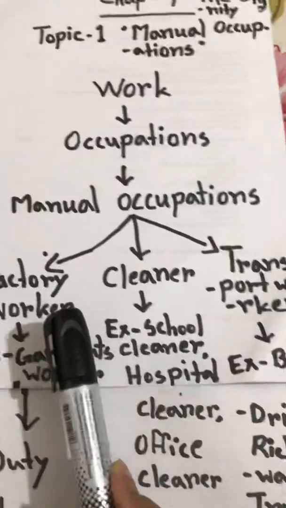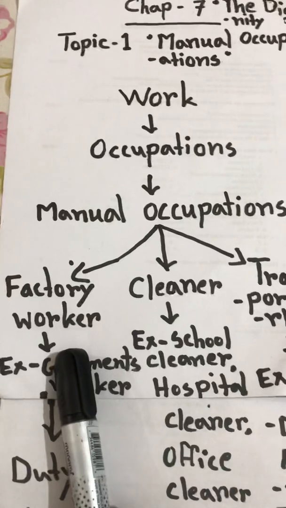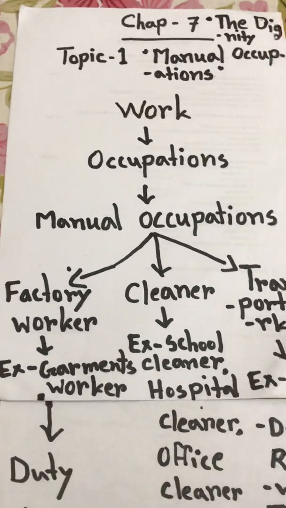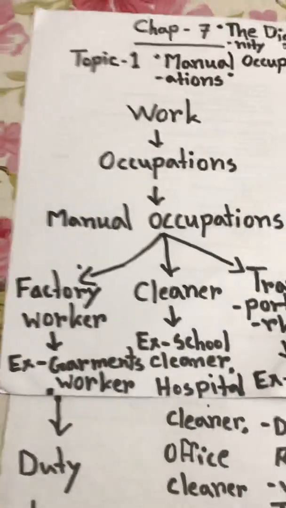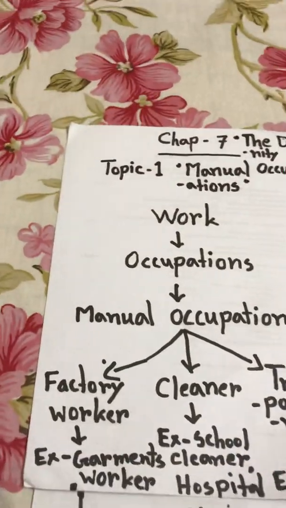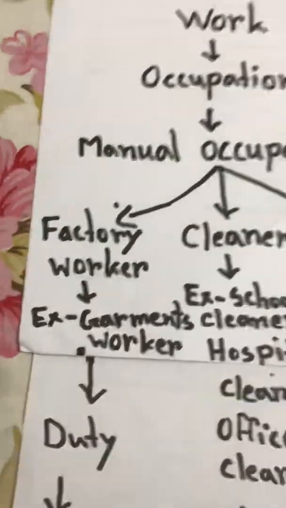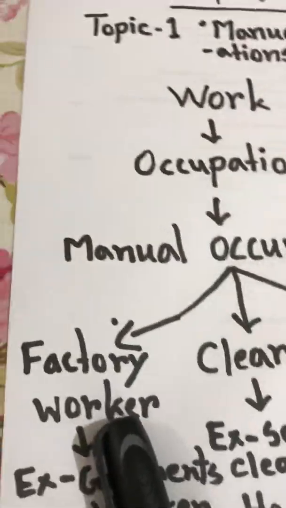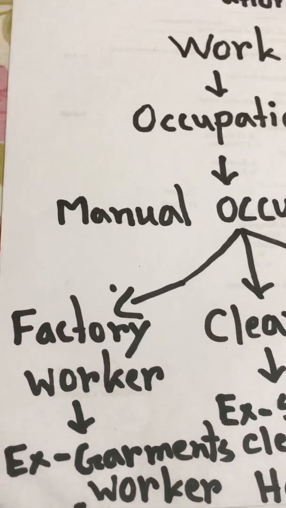Now we are talking about the factory worker. Who is a factory worker? Who works in a factory? A factory worker is a person who works in a factory.